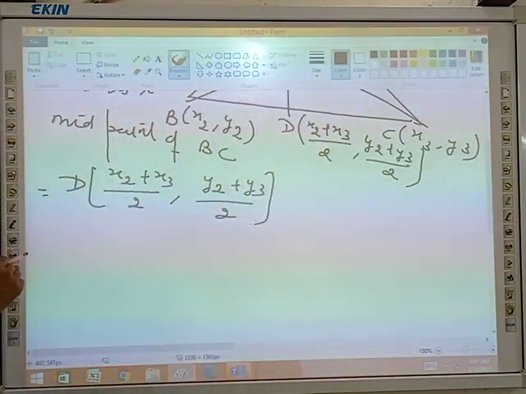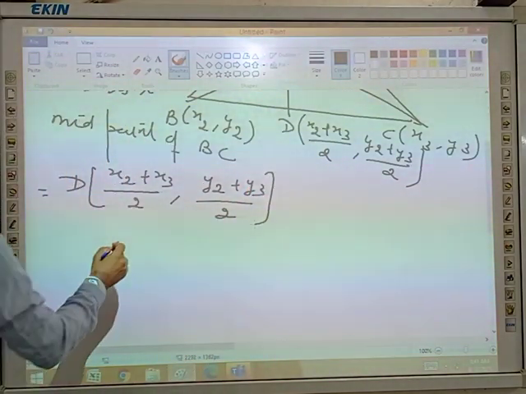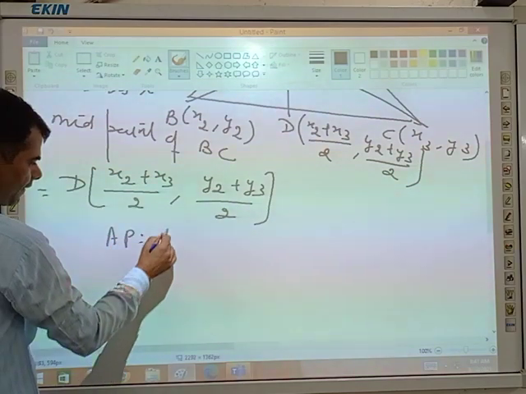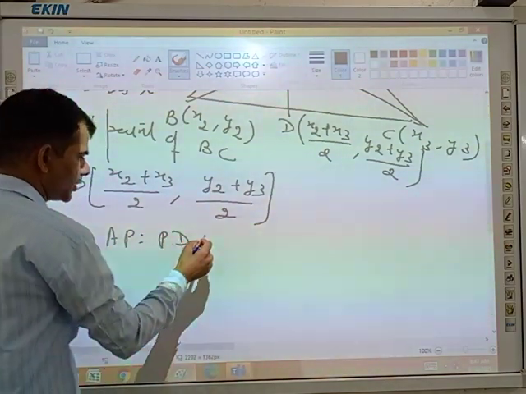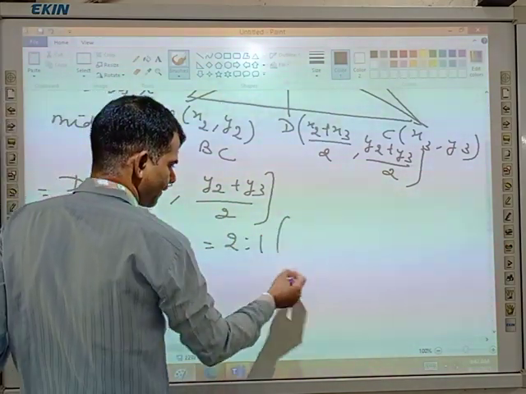So for the coordinates of point P, the ratio AP to PD is 2:1.